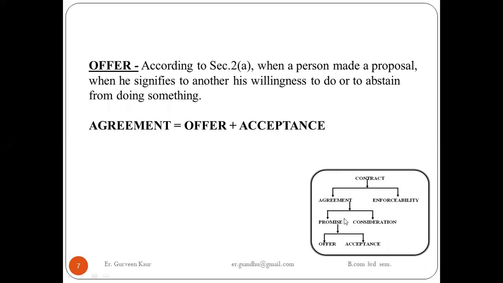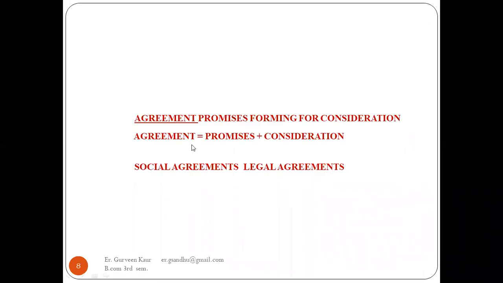See this diagram: a contract is basically agreement plus enforceability. Agreement is further defined as promise and consideration. Promise is further defined as an offer and an acceptance. So there are three things which go together. When an agreement is enforceable by law, that becomes a contract. An agreement has a promise and the consideration. A promise is when an offer is given and acceptance is given towards the same thing. So agreement is equal to promise plus consideration, whether a social agreement or a legal agreement.